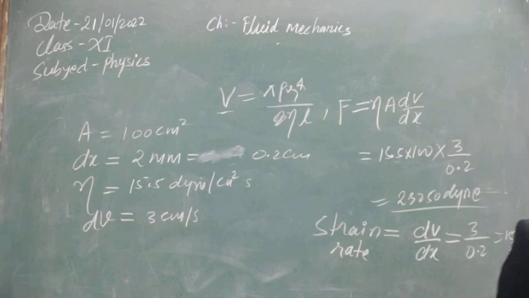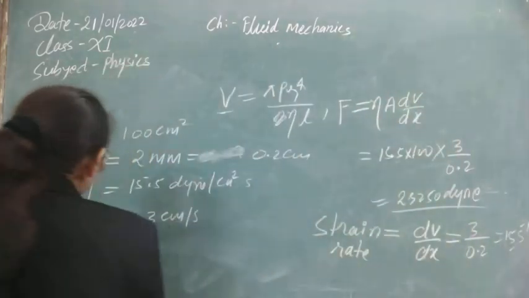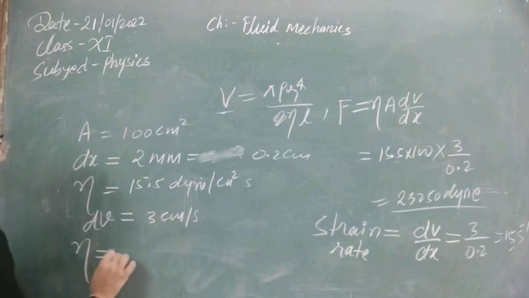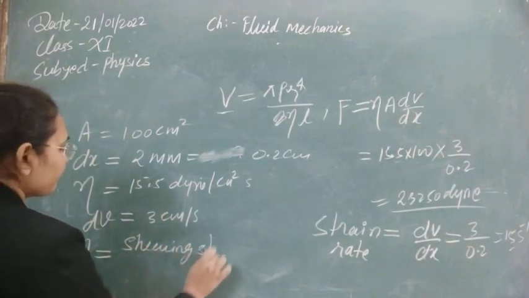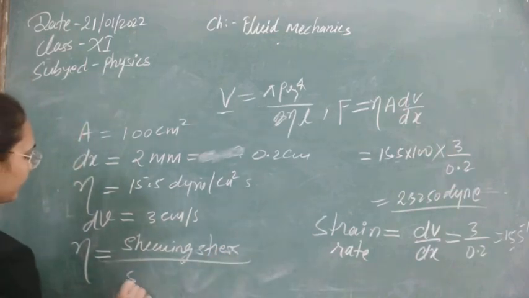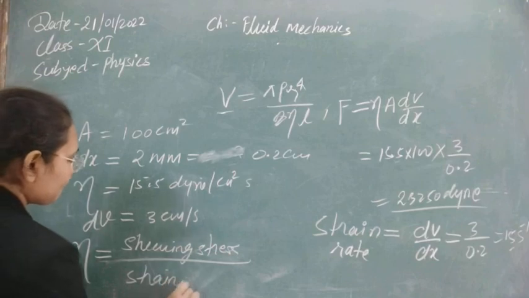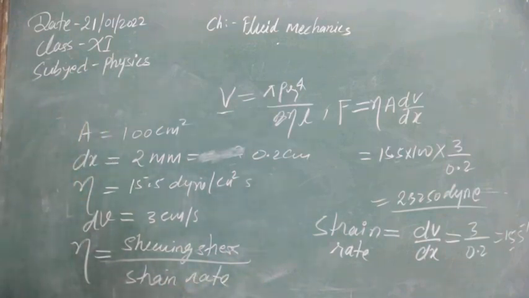After this, we have to find the shearing stress. Eta is equal to the shearing stress divided by the strain rate, so we can use this formula to calculate the shearing stress. It will be equal to eta into strain rate.